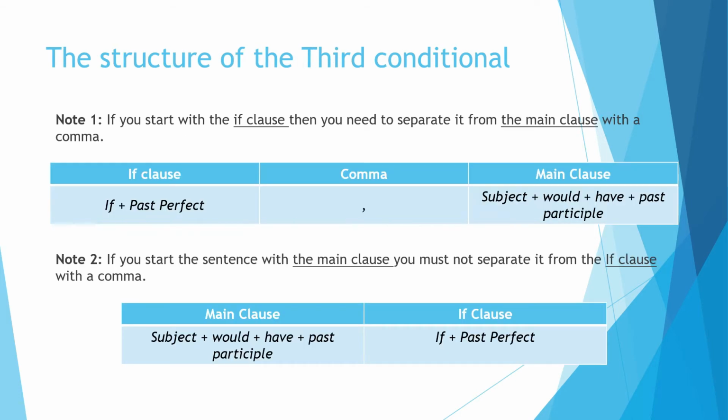The structure of the third conditional. In type 3 conditional sentences, the if clause uses the past perfect and the main clause uses the perfect conditional. If you start with the if clause, then you need to separate it from the main clause with a comma. So it goes: if plus past perfect, comma, subject plus would plus have plus past participle. If you start with the main clause, it goes: subject plus would plus have plus past participle, if plus past perfect.